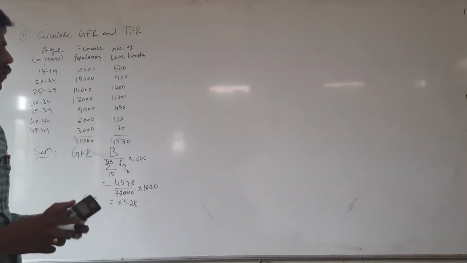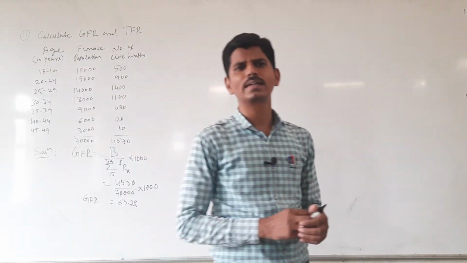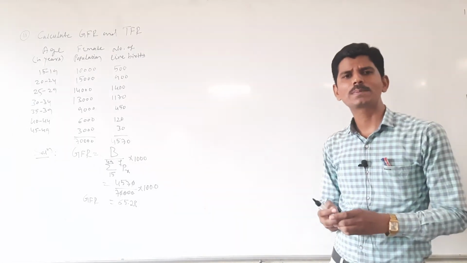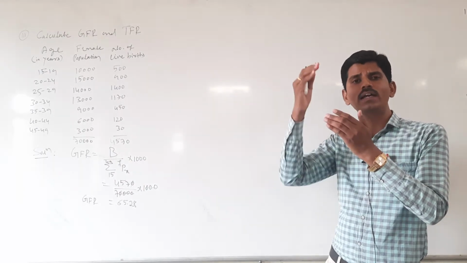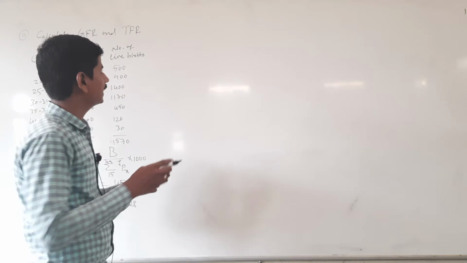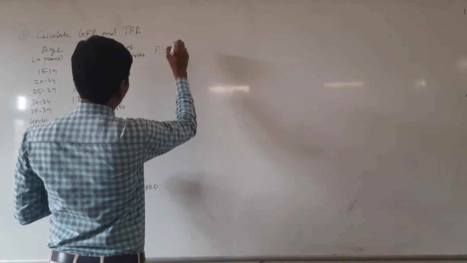Okay. Next we have to find the total fertility rate. What is the total fertility rate? It is the sum of the annual age specific fertility rates. Here we require all the ASFRs. Here one more column we have to write, that is the ASFR column. Then how to calculate ASFR?